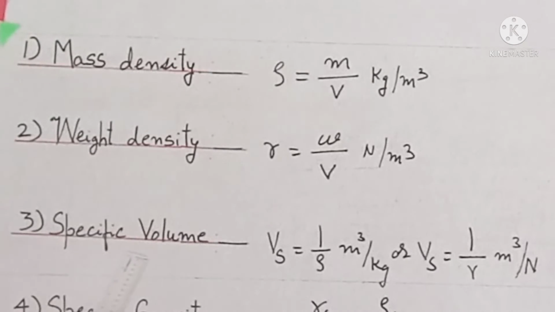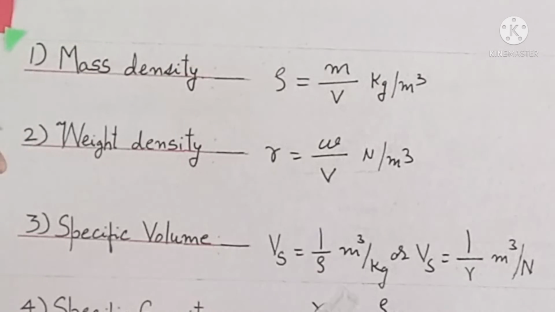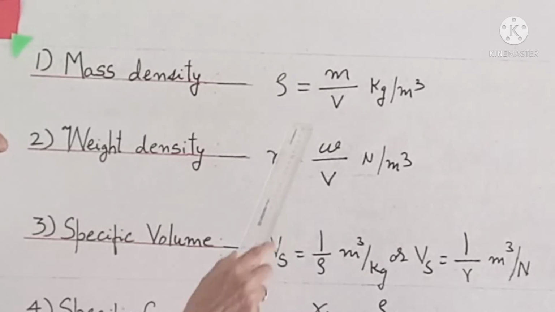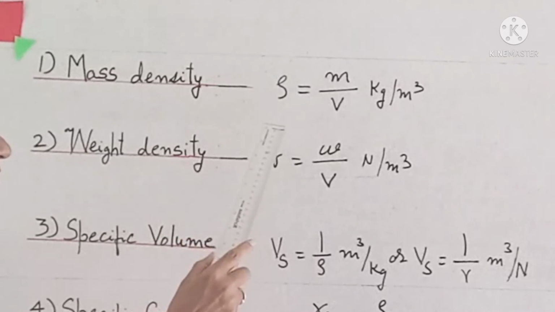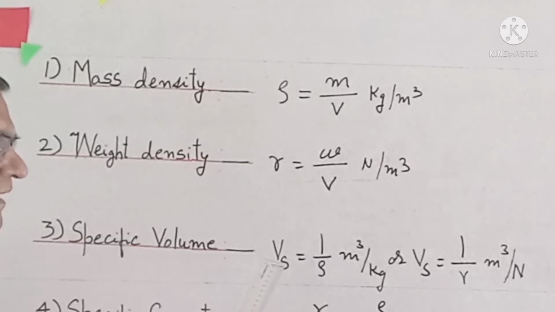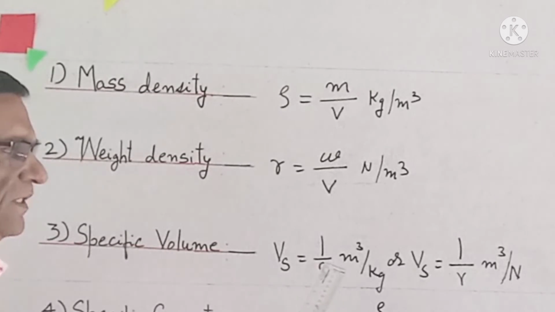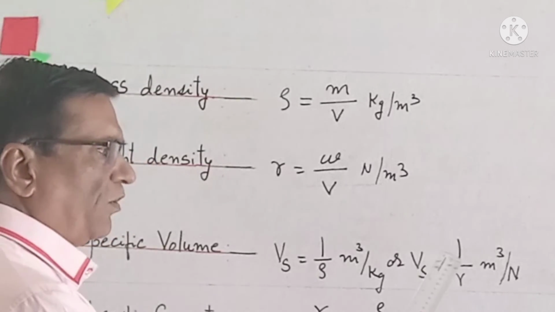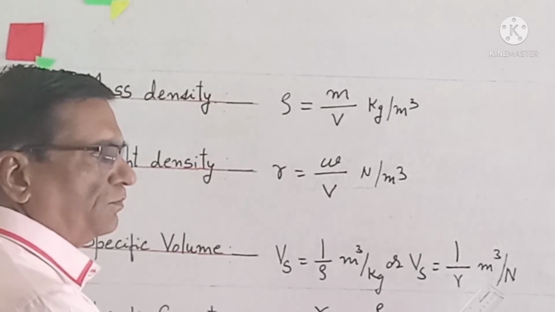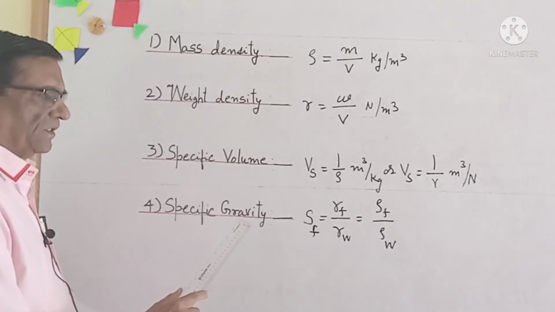Next is specific volume, that is the volume per unit mass, which is the inverse of mass density. So Vs can be written as 1 upon rho and its units is meter cube per kg, or it can be written as Vs is equal to 1 upon gamma. In that case the units will be different, meter cube per Newton.